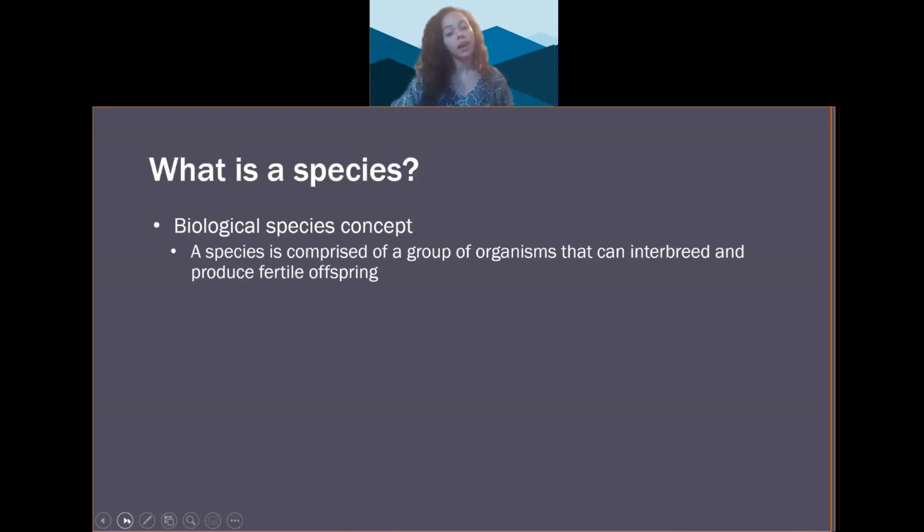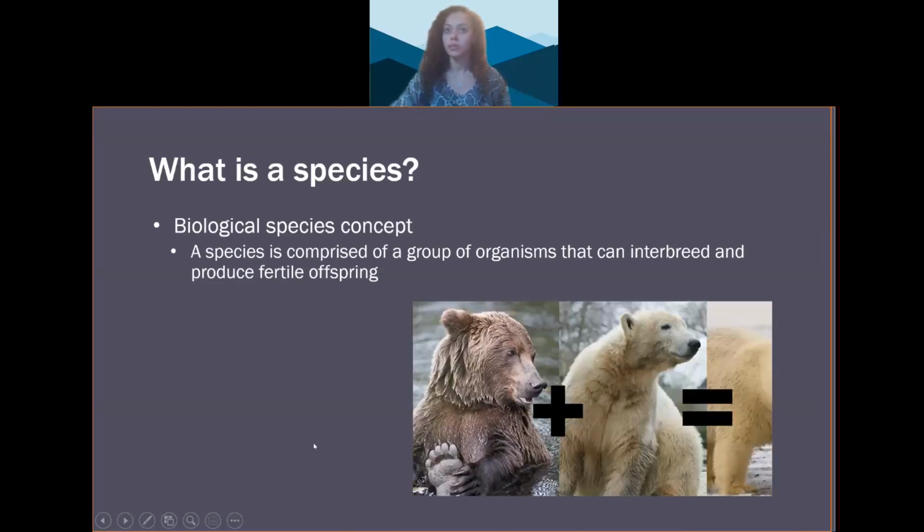And it can't apply to fossils or extinct species because we can't study their ability to mate. And sometimes we do find individuals that are considered two separate species, but they still have the ability to mate. For example, the grizzly bear and the polar bear, making the grolar bear. So we'll talk a little bit more about that later.